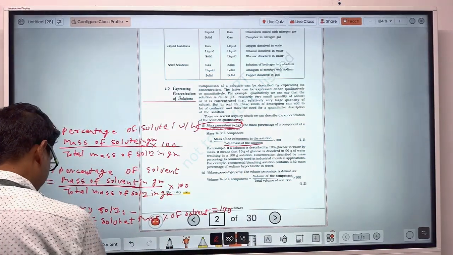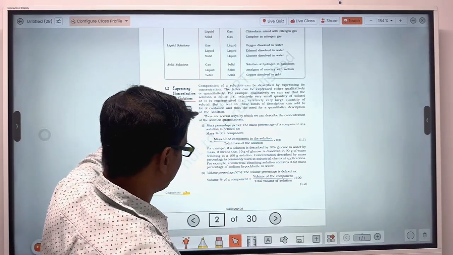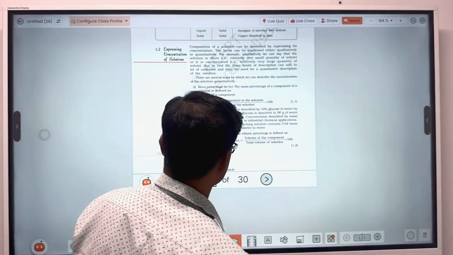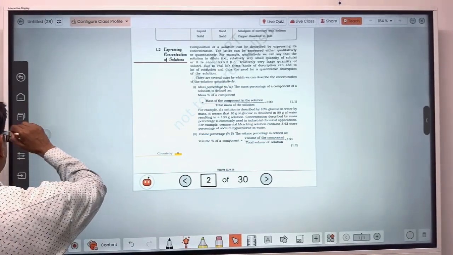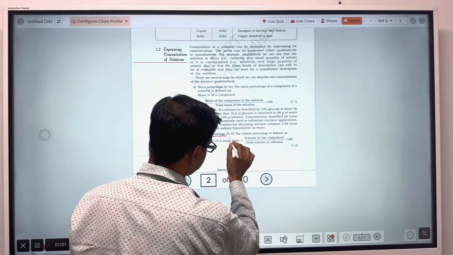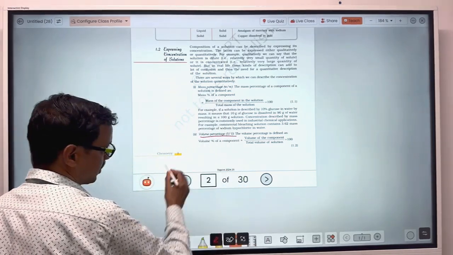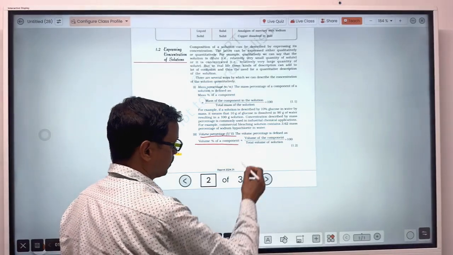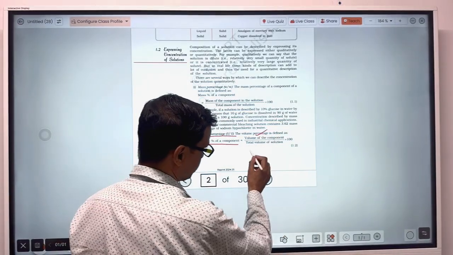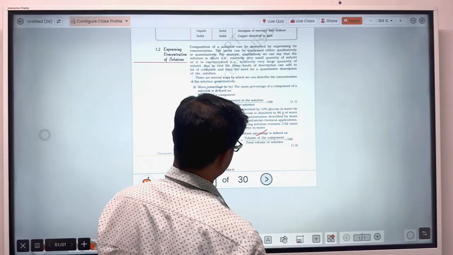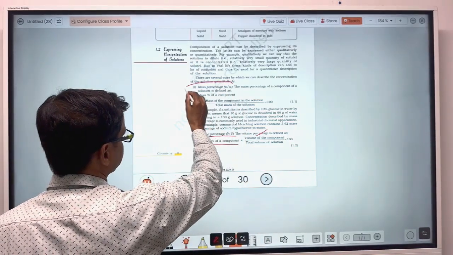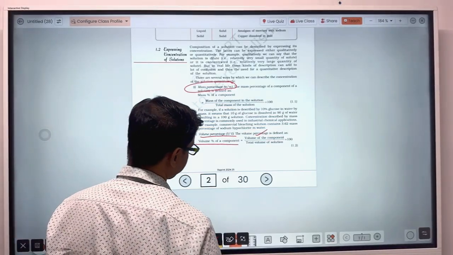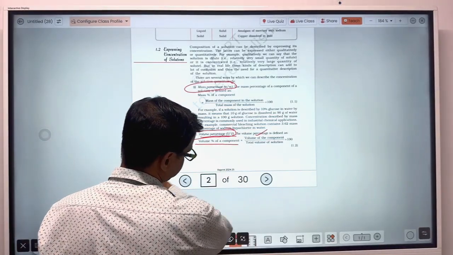Same, volume percentage. Next term is volume percentage. So how to write this volume percentage? It is expressed as V by V. Volume percentage of whatever component you have to find out will be volume of that component upon total volume of solution, into 100. As we expressed the mass percentage, in the same way we calculate the volume percentage.